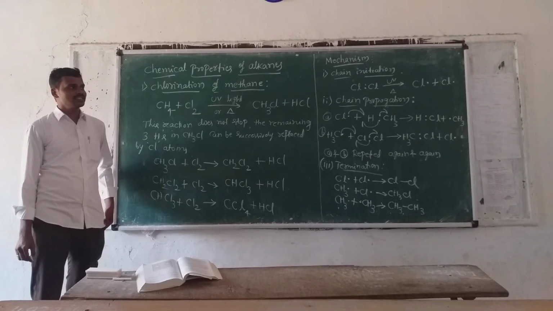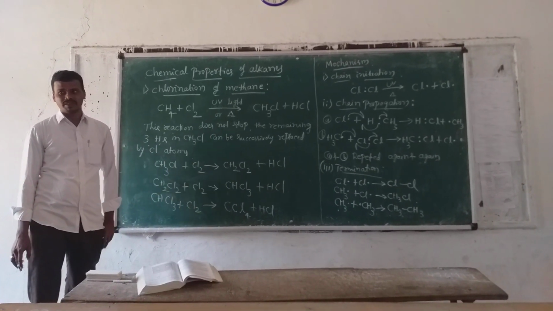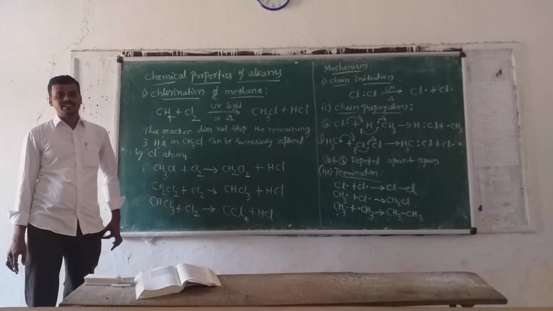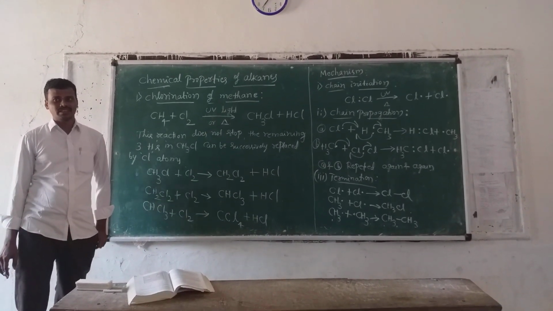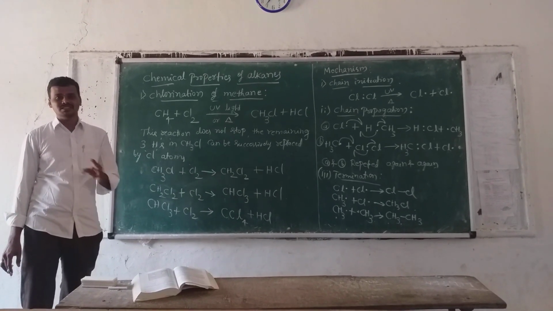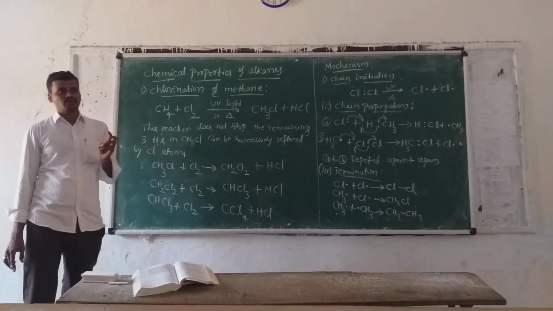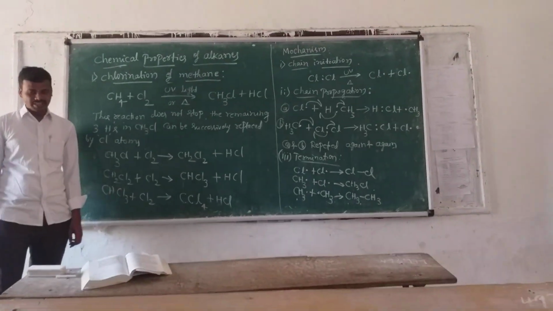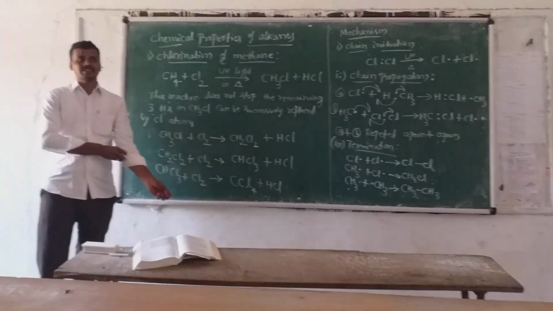So those are called alkanes. The best examples are methane, ethane, propane, butane, and so on. After that, there is isomerism in alkanes. We discussed isomerism up to C5: C1, C2, C3, C4 and C5. The first three do not show any isomerism, but the fourth and fifth do. So these two show isomerism.